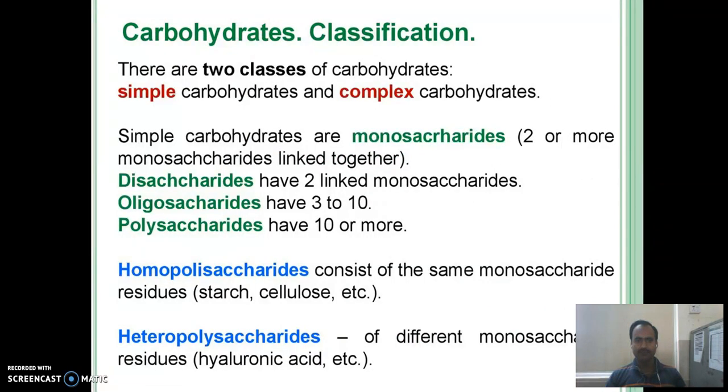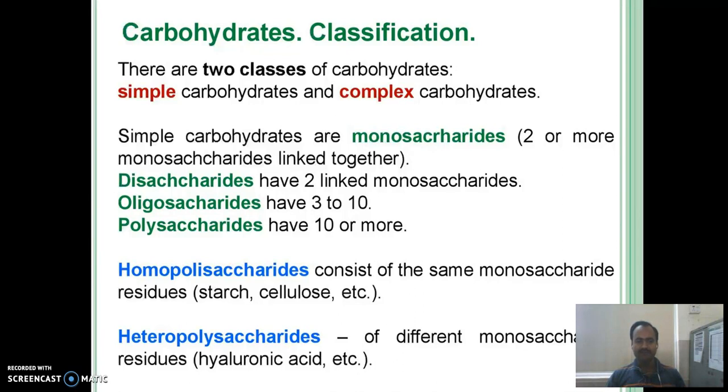They are classified into two types: simple carbohydrates and complex carbohydrates. Simple carbohydrates are monosaccharides, disaccharides, oligosaccharides, and complex carbohydrates are polysaccharides. Oligosaccharides contain two or more monosaccharides linked together. Disaccharides have two linked monosaccharides. Oligosaccharides have 3 to 10 monosaccharides, while polysaccharides have 10 or more monosaccharides.